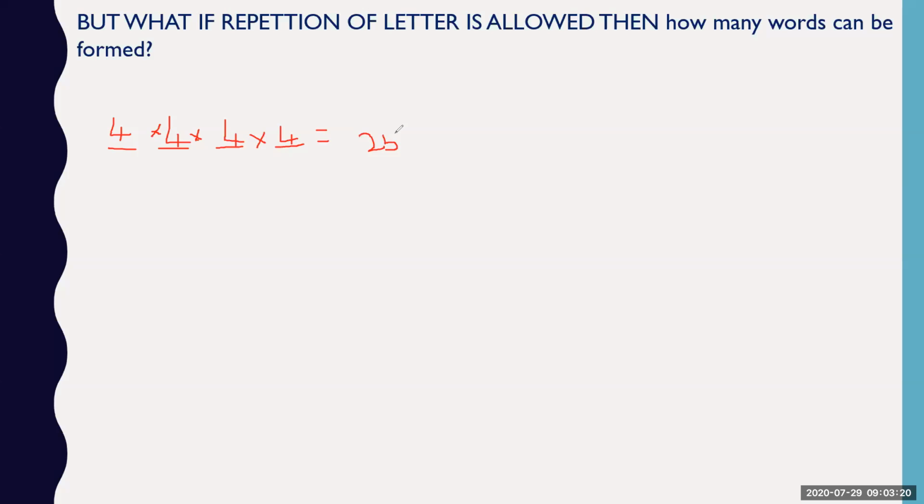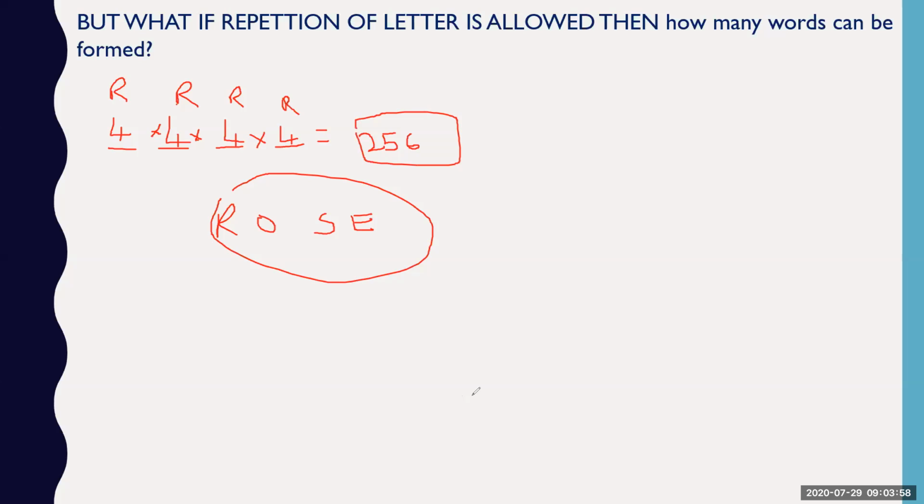256. Very good. When repetition of letters is allowed, then you have all 4 options because you have the letters of the word ROSE. Once you have chosen the letter R here, suppose R can repeat here also. So you have all 4 choices to repeat. Again R can come here, again you have 4 options, again R can come here. That is one possibility. The repetitions are allowed, so like that we have 256 ways of representing.